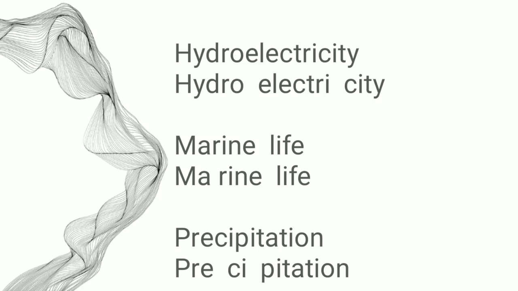Next is precipitation. You must be familiar with this word since class 6th. So precipitation क्या है? A kind of rainfall, right? It's rainfall or snowfall, hails. They all are the form of precipitation.